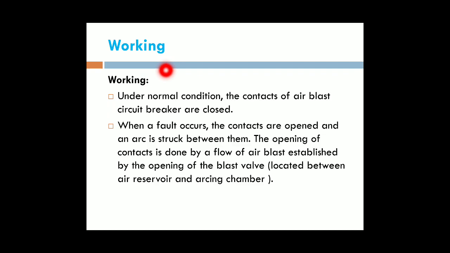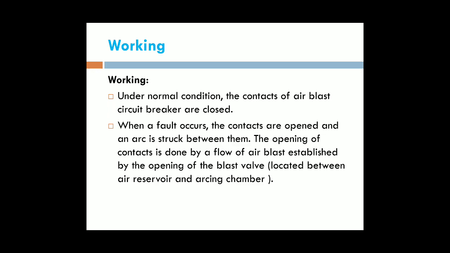That means when the fault is obtained, the moving contact moves away from the fixed contact by using the two pistons, that is the tie rod and the contact tube. By this springing action, when the fault occurs, the moving contact moves away from the fixed contact.